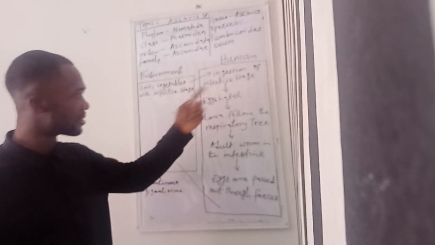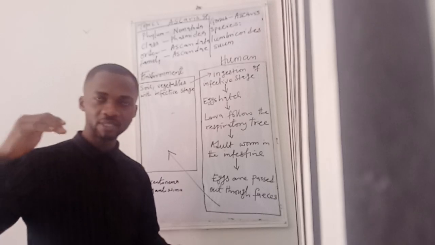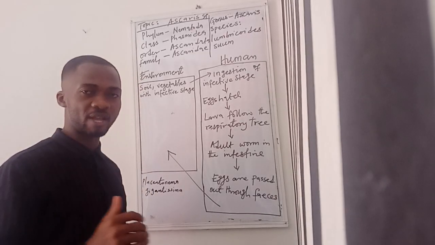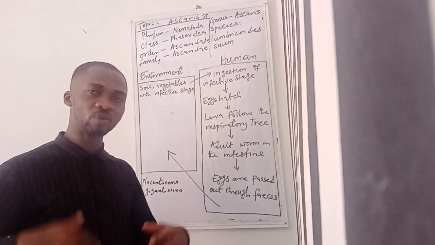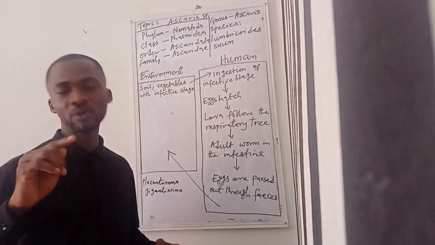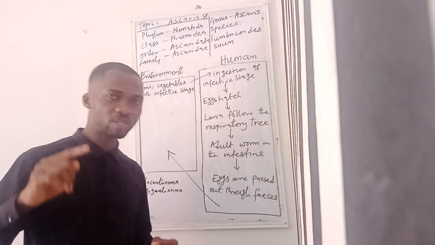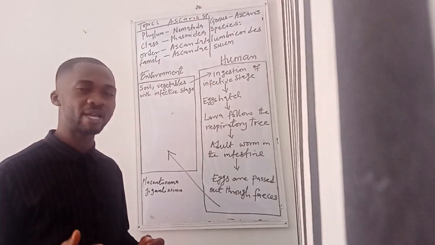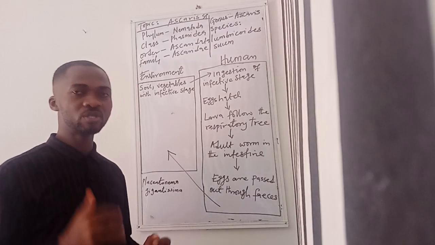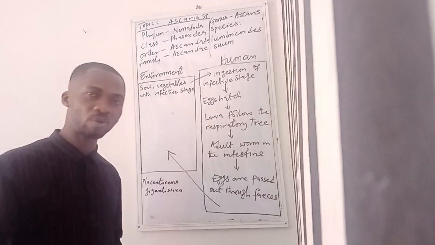So once the eggs hatch, the larva will now penetrate the mucosa and submucosa of the intestine, the wall of the intestine, and join circulation. Once it joins circulation, it is taken to the heart, and from the heart, it joins pulmonary circulation to the lungs.